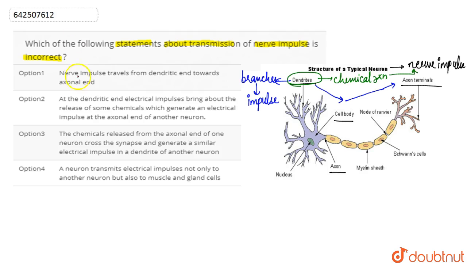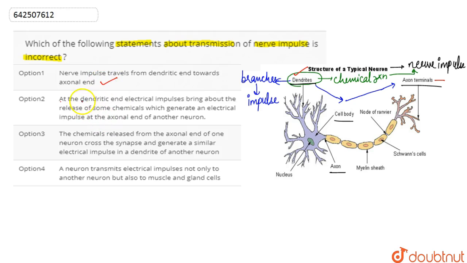So if we look at the options here, the first option says that the nerve impulse travels from the dendritic end towards the axonal end. Right, the nerve impulse starts from the dendritic end and through the cell body goes throughout the entire length of the axon and reaches the axonal end or the axon terminal. So this is the correct statement.